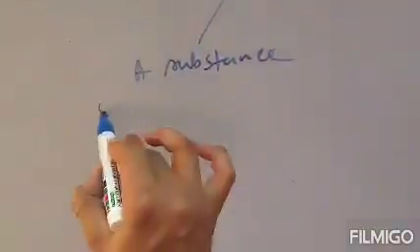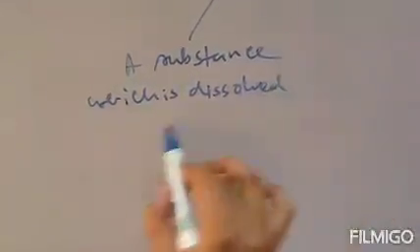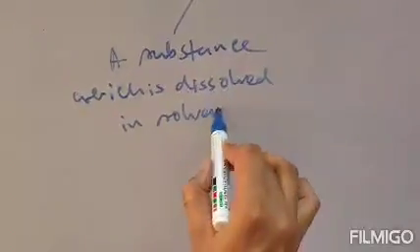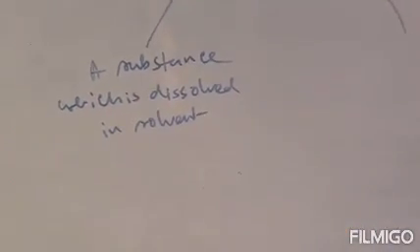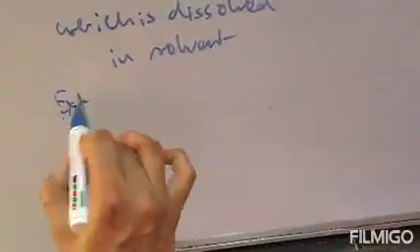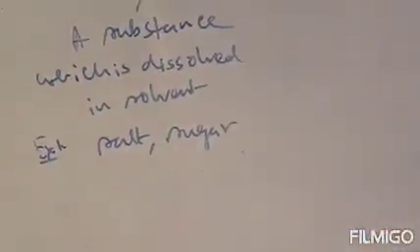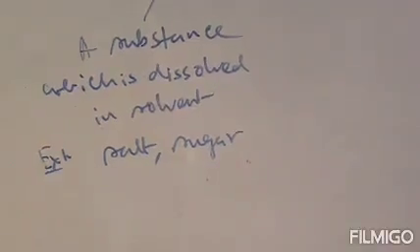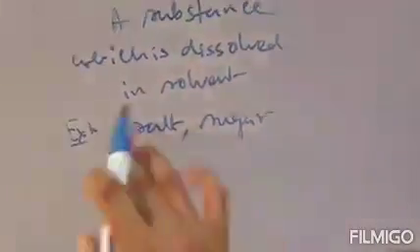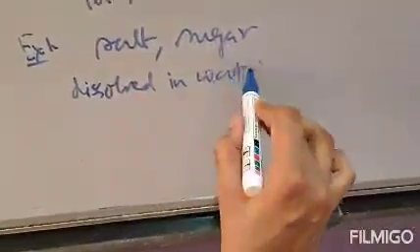So solute is a substance which is dissolved in solvent. For example, salt and sugar can be dissolved in water, or you can say salt and sugar dissolved in water. Just write dissolved in water. So salt and sugar is your solute and water is your solvent.